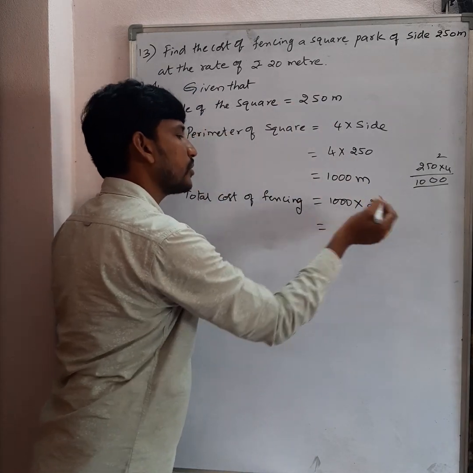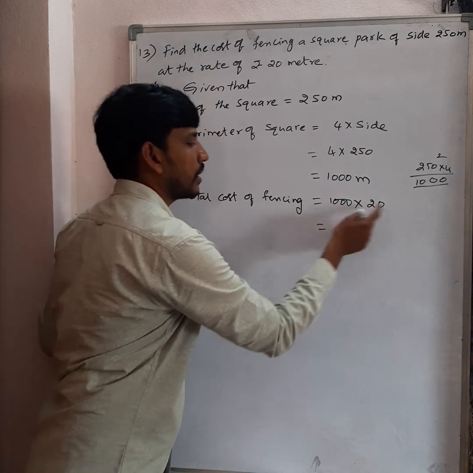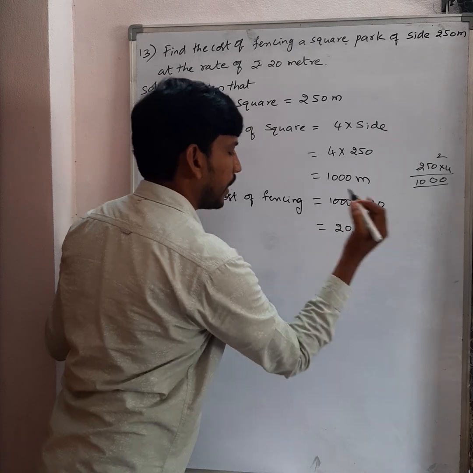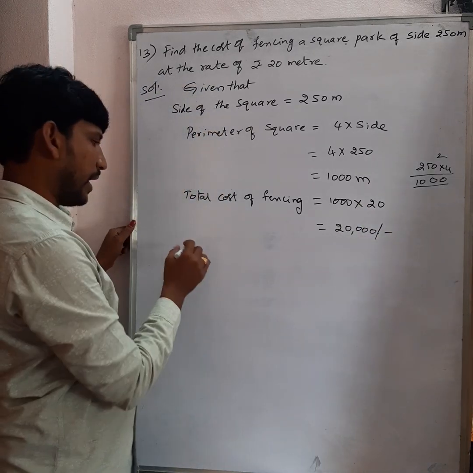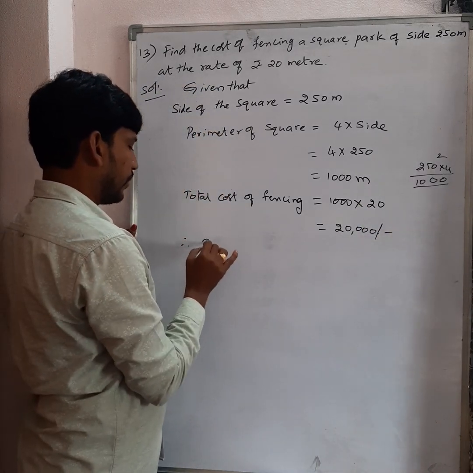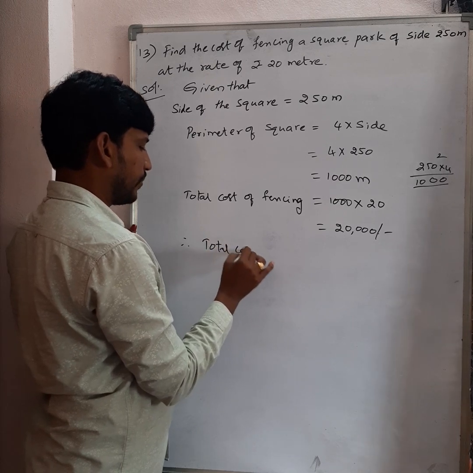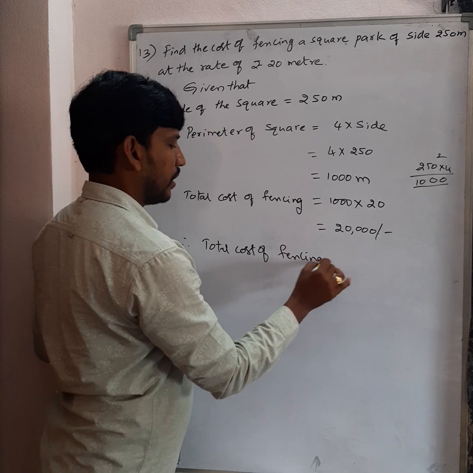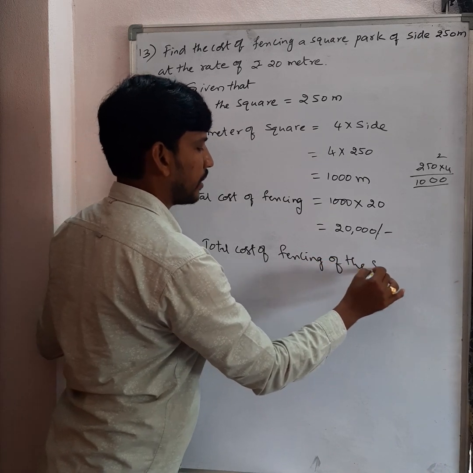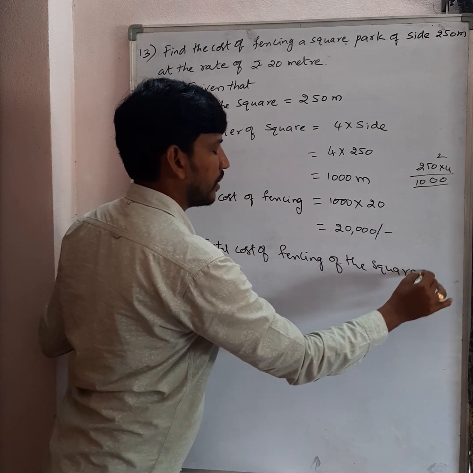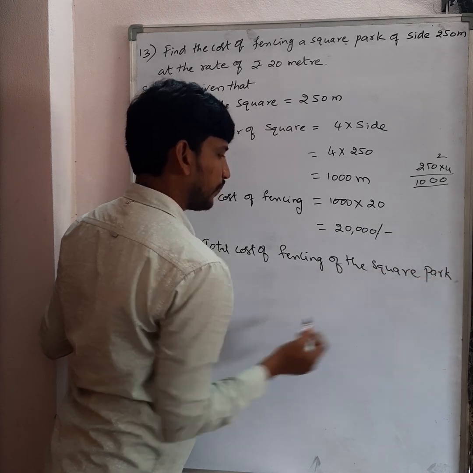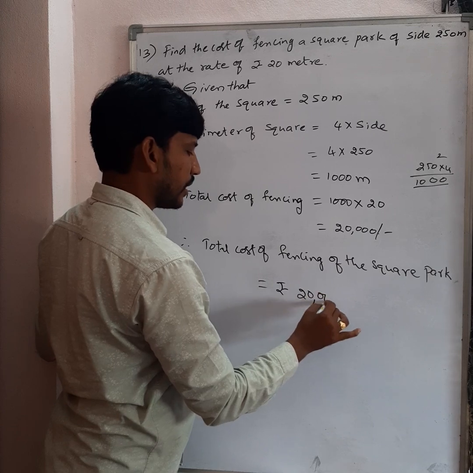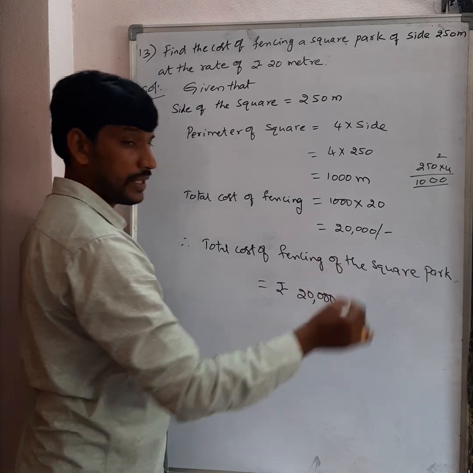When you multiply 1000 into 20, keep the 3 zeros: 20,000 rupees. Clear, my dears? Therefore, the total cost of fencing of the square park is rupees 20,000. Clear, everyone?